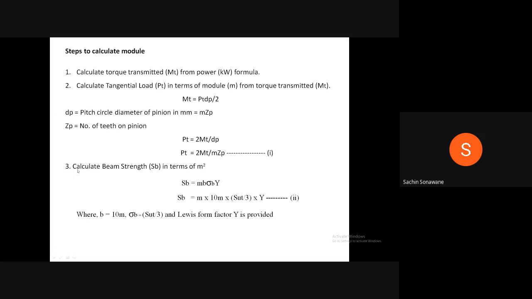Then third step is calculate beam strength SB in terms of m square, that is module square. We know that SB is equal to m b sigma b into y, where SB is equal to m into 10m into SUT divided by 3 into y, equation 2, where b is equal to 10 times module, sigma b is equal to SUT divided by 3, and y is equal to Lewis form factor based on number of teeth which is provided. SUT value is also provided in the problem.